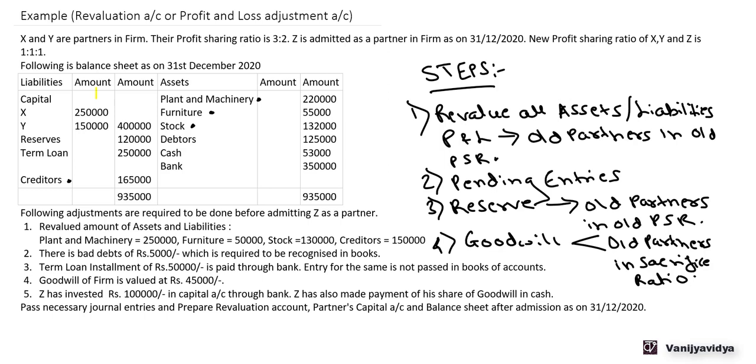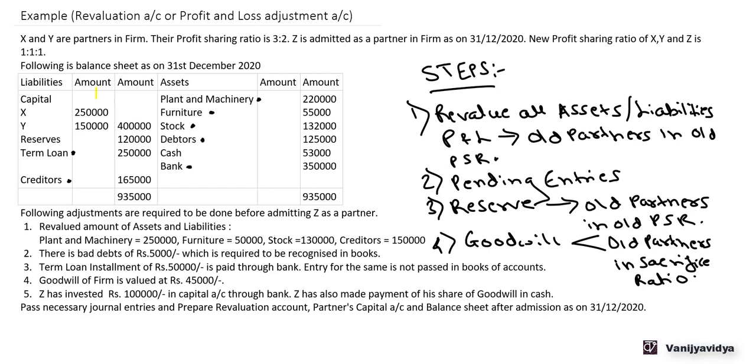Then second, there is a bad debt of 5,000 which is required to be recognized in the books. So bad debts will affect debtors. What will be the entry for bad debts? Bad debts to debtors. Then, a term loan installment of 50,000 is paid through bank. Entry for the same is not passed. So the term loan is 2,50,000, out of which 50,000 was paid through bank. So the entry for the same is not passed in the books.